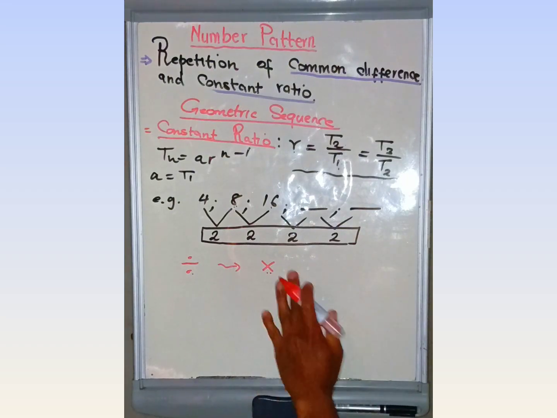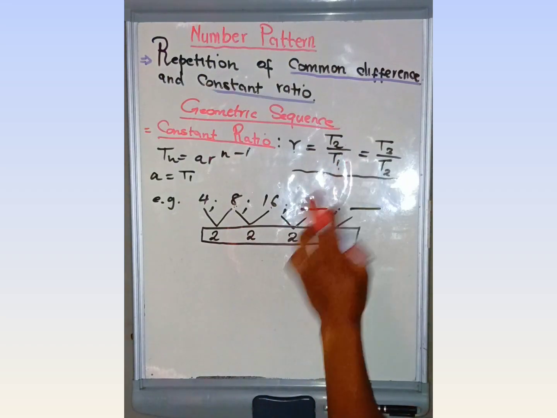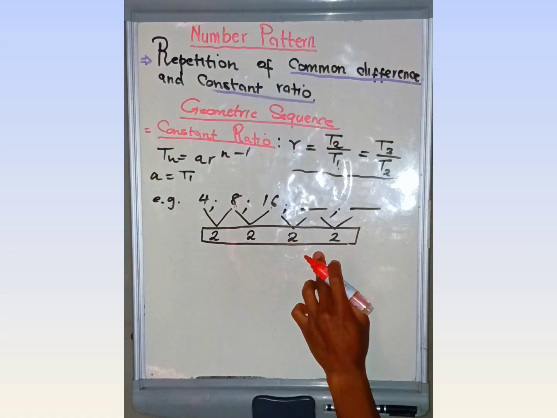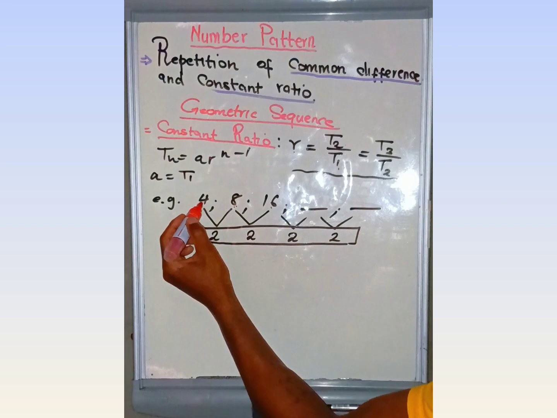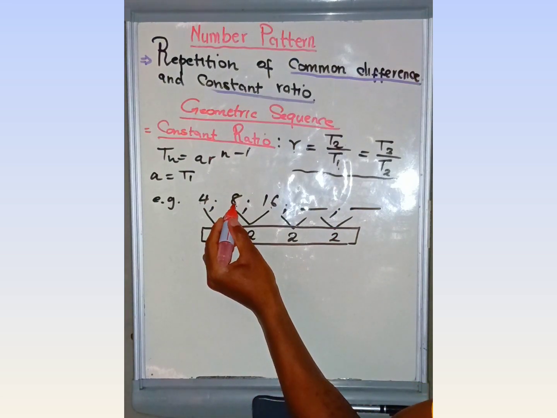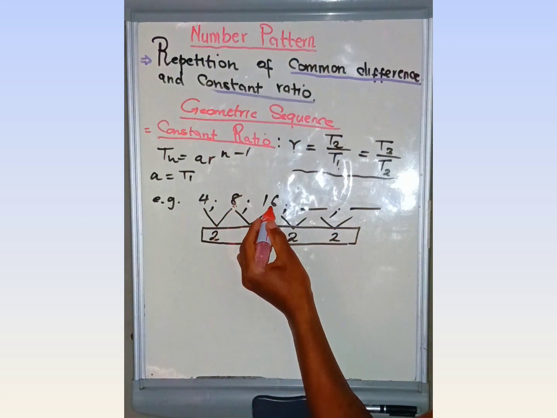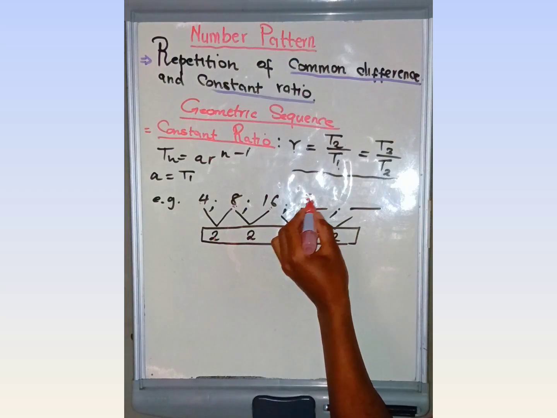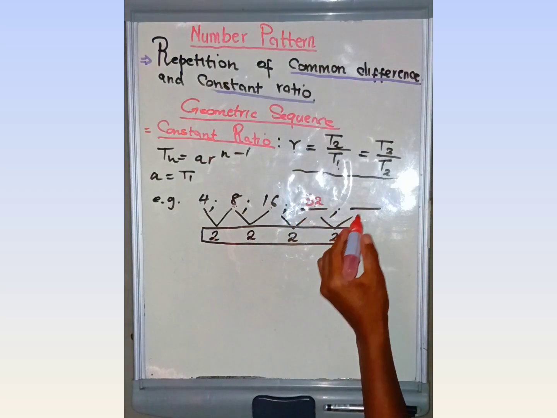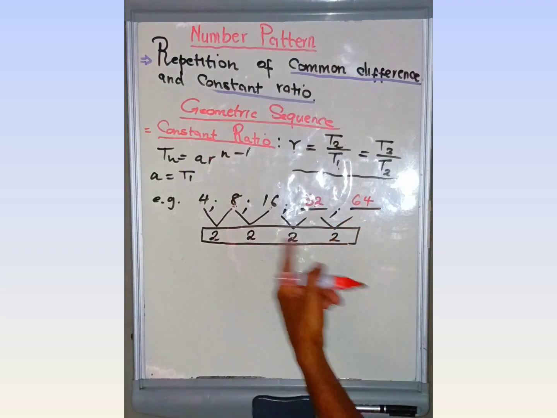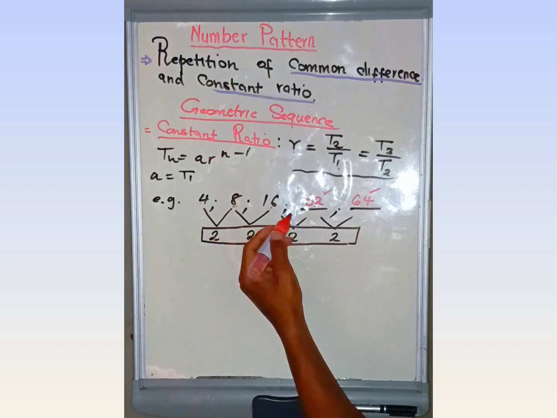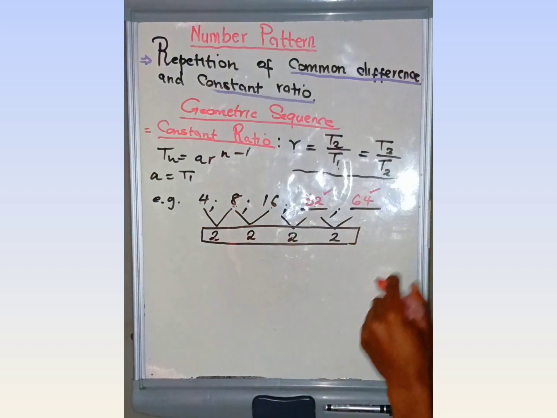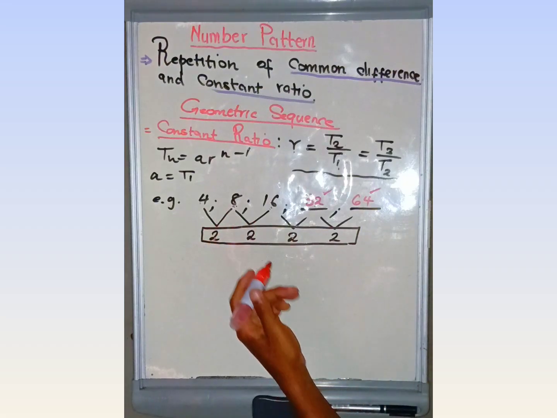Therefore, since we use the division sign here to get the constant ratio, to get the next term we need to use the multiplication sign. 4 times 2 equals 8. 8 times 2 equals 16. 16 times 2 equals 32. 32 times 2 equals 64. These are the next two terms. It's very simple. Therefore, we use the multiplication sign instead of adding.